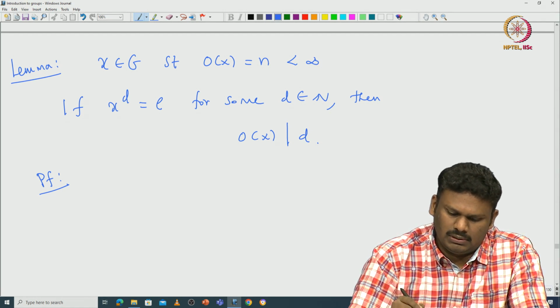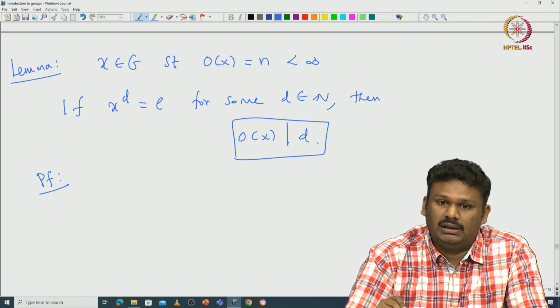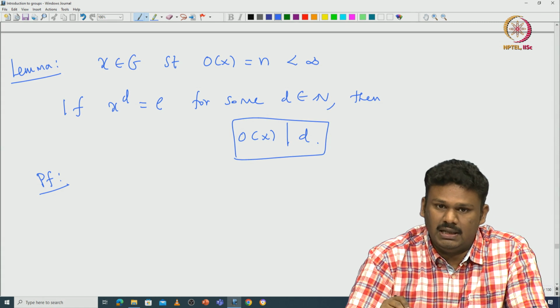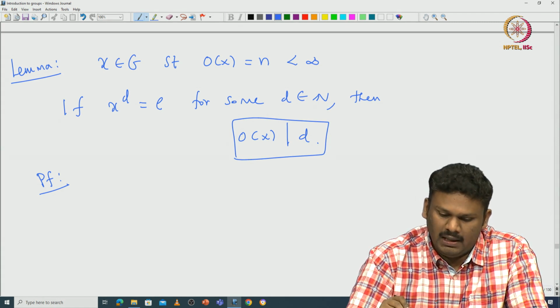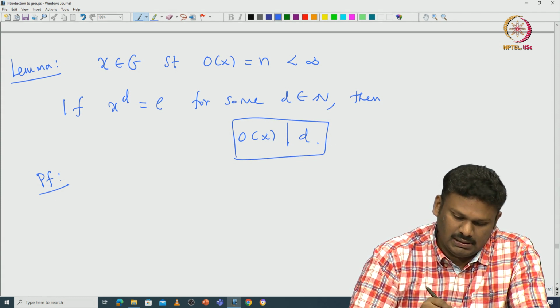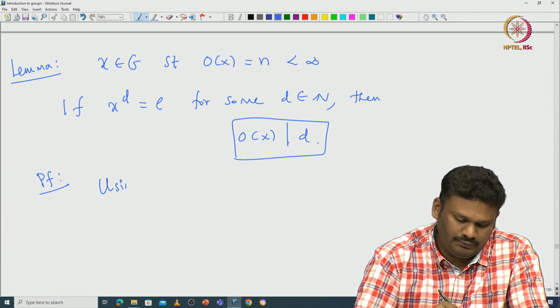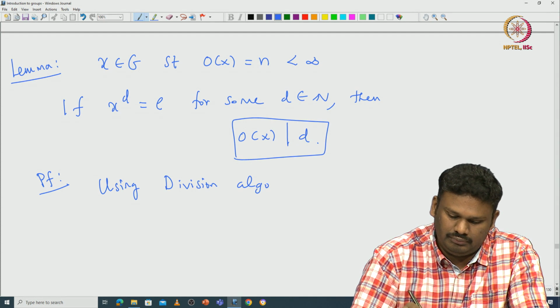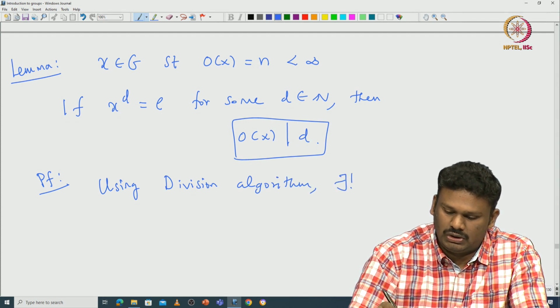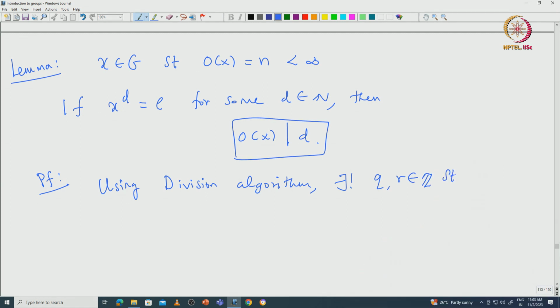First of all, from the division algorithm, the order of X dividing D is equivalent to proving the remainder is 0 when you divide D by the order of X. So using the division algorithm, we know that there exist unique Q and R in Z such that D equals Q times the order of X plus R, where R satisfies R greater than or equal to 0 and less than the order of X.